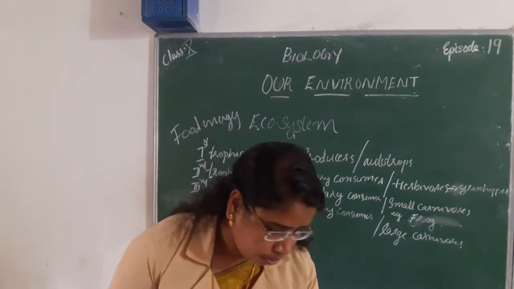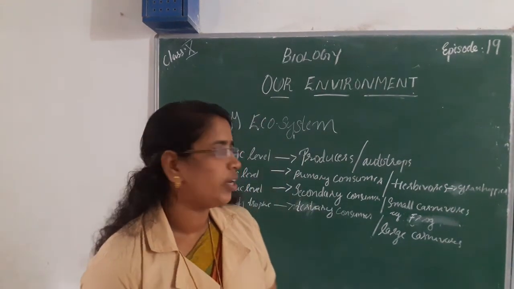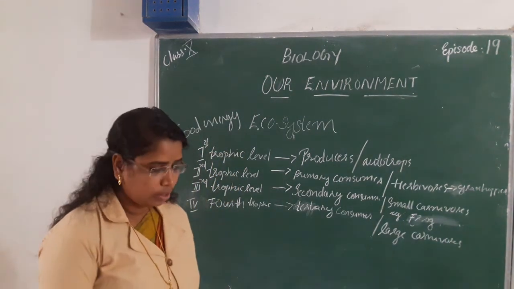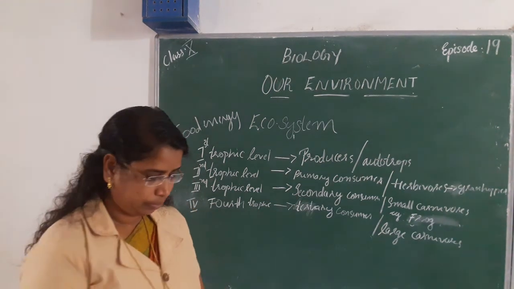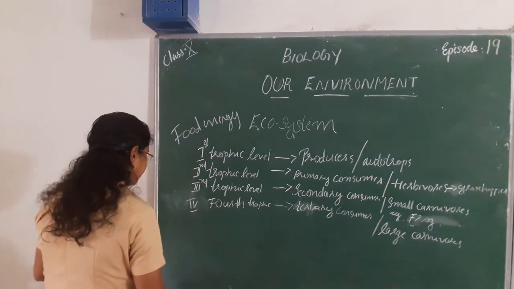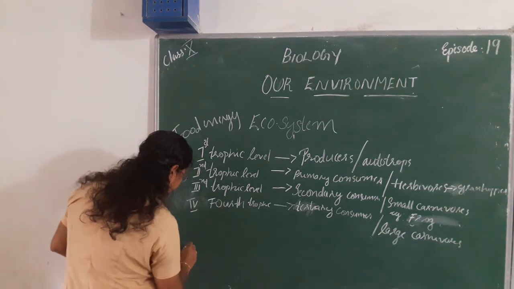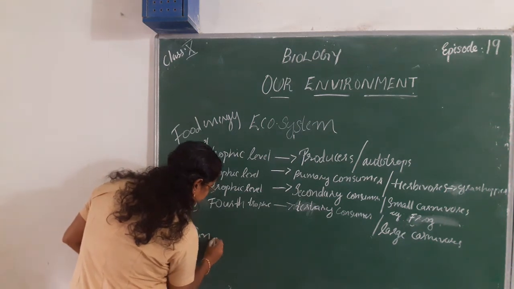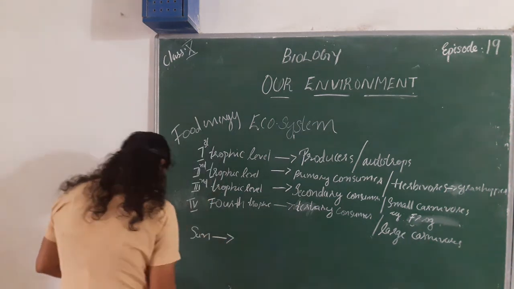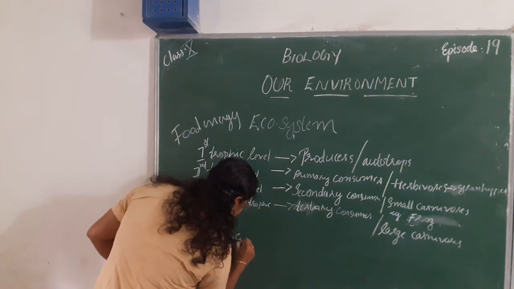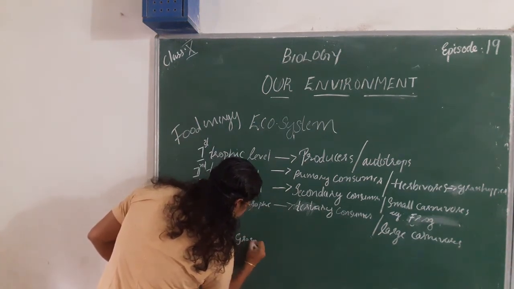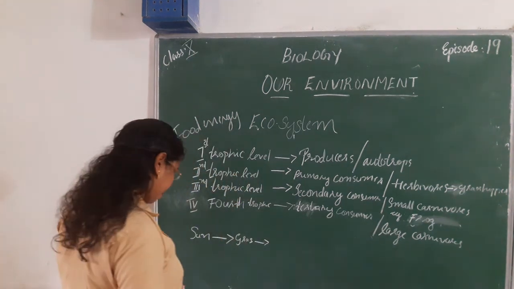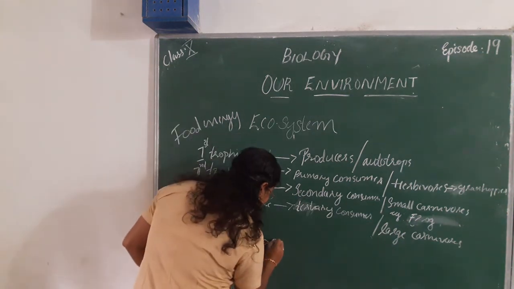Then food chain. For example, we can consider a food chain: sun, grass, then grasshopper.